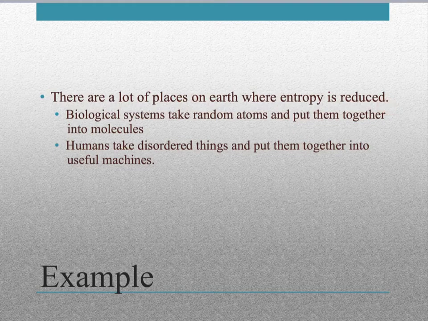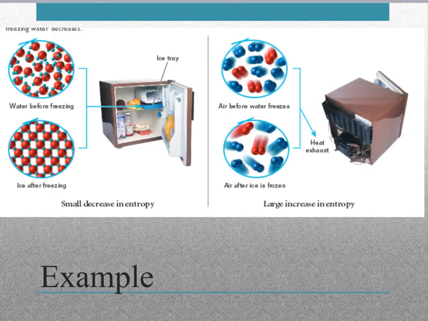So these are examples of where we're reducing entropy, and that seems to contradict the second law a little bit. But let's look at an example and I'll show you how it doesn't contradict. This is from your book and I thought it was a really good example. When you put things in a freezer, you take all these random water molecules, moving about and disorganized. When you freeze things and turn them into a solid, solids have this definite structure and you can see the pattern here. So we've reduced the entropy.